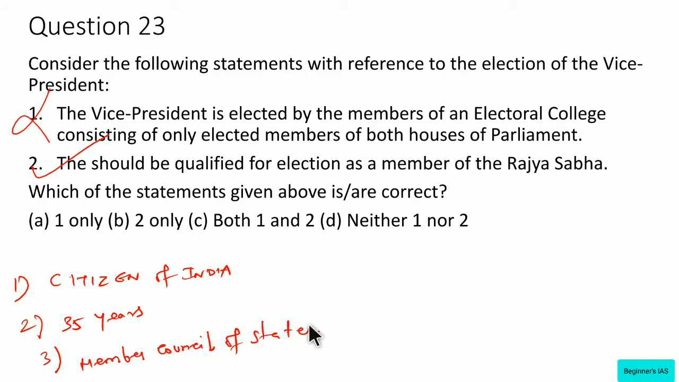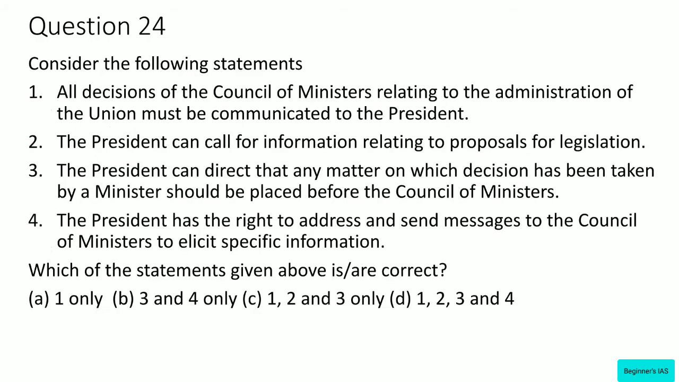So, with this, we are moving on to question number 24. Consider the following statements. Statement 1: all the decisions of the Council of Ministers relating to the administration of the Union must be communicated to the President. Statement 2: the President can call for information relating to the proposal for legislation. Statement 3: the President can direct that any matters on which a decision has been taken by the minister should be placed before the Council of Ministers. Statement 4: the President has the right to address and send messages to the Council of Ministers to elicit specific information.